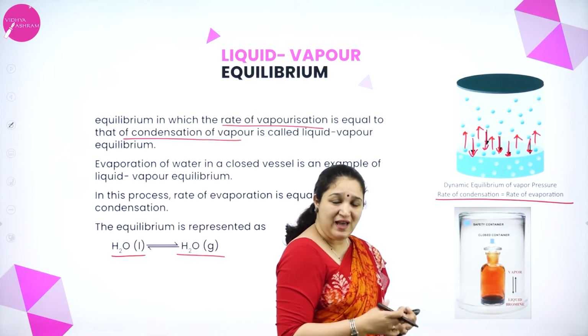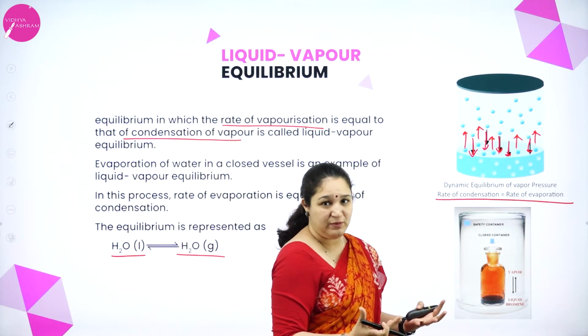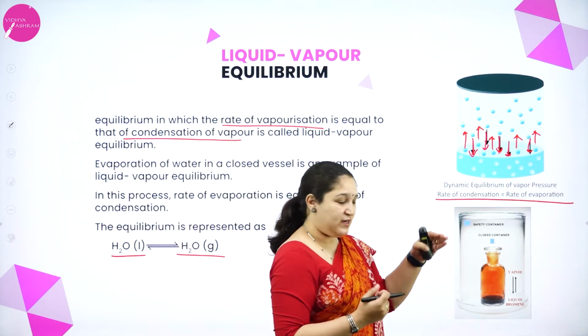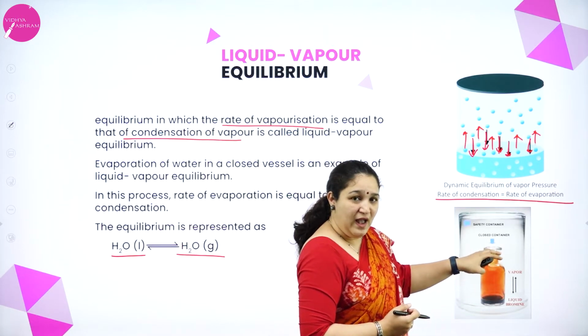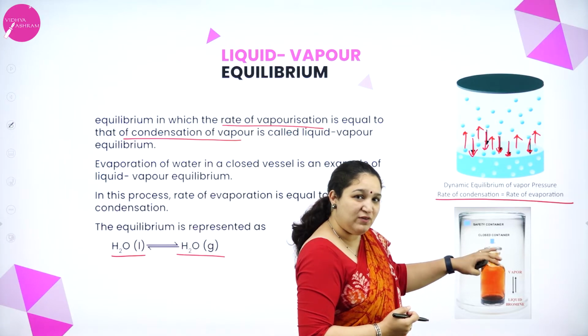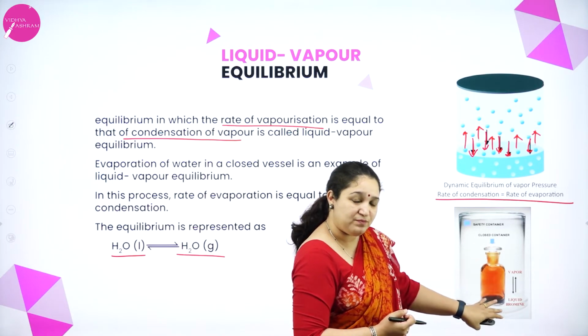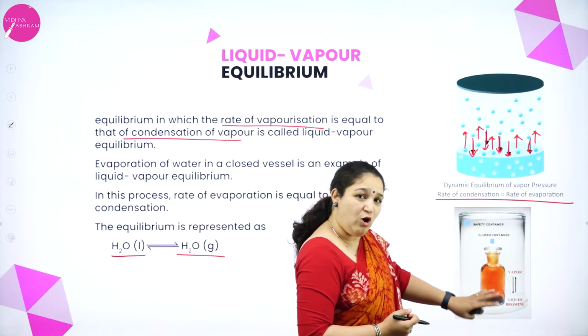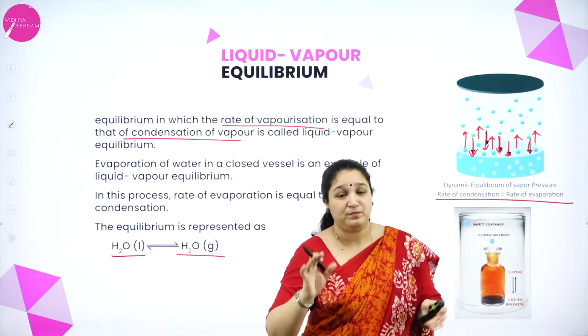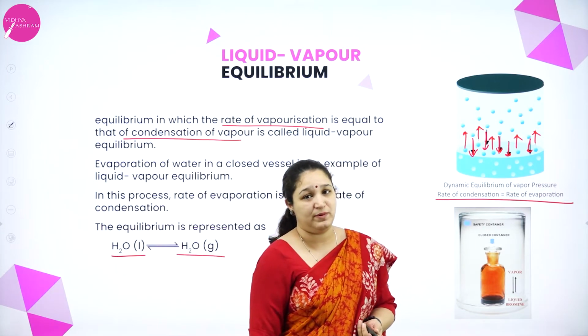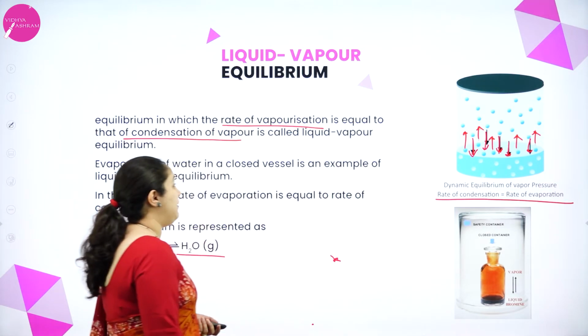Initially it is not in equilibrium; slowly there was a forward reaction, that is the liquid bromine started vaporizing, and later after some time even the vapors started condensing. So when the rate of vaporization as well as condensation becomes equal, then we call it attained equilibrium. So this is one example.